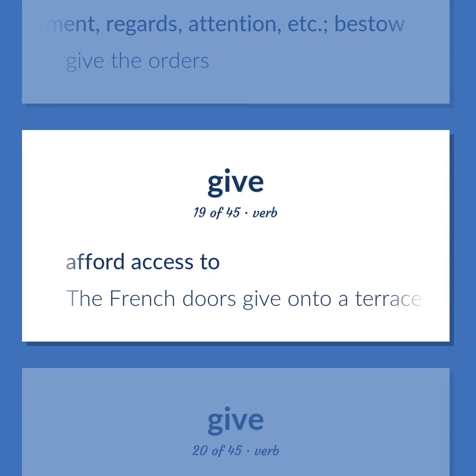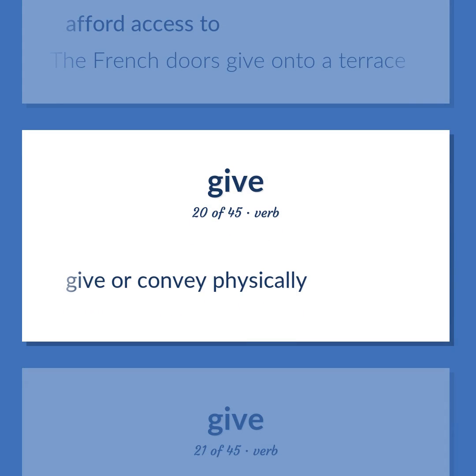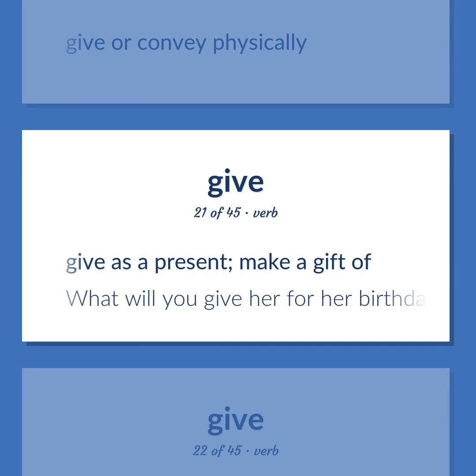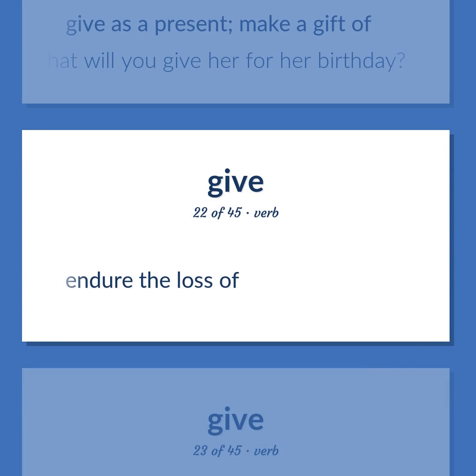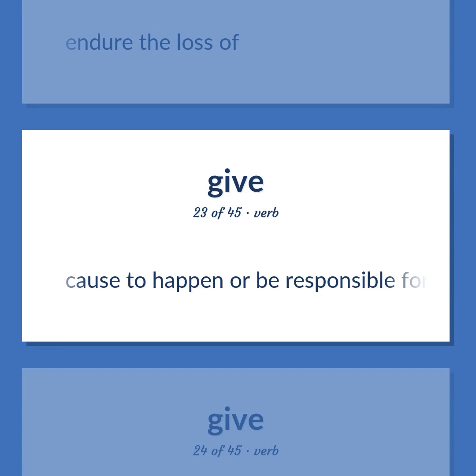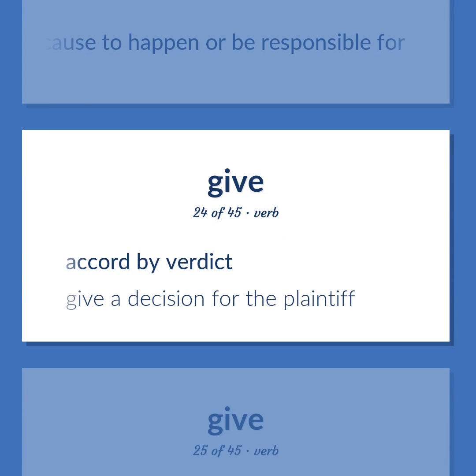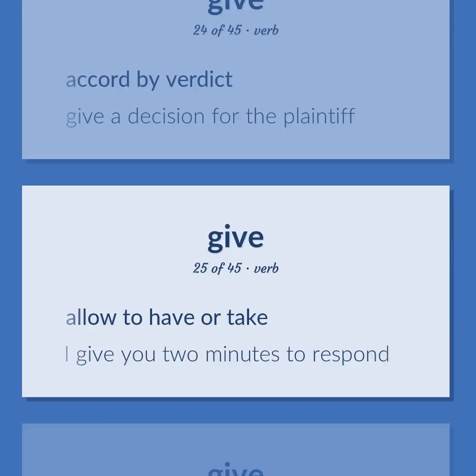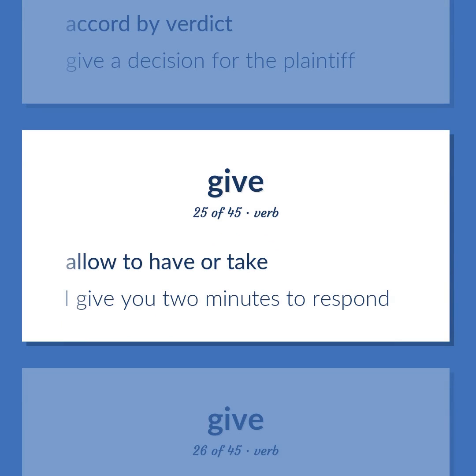Afford access to. The French doors give onto a terrace. Give or convey physically. Give as a present. Make a gift of. What will you give her for her birthday? Endure the loss of. Cause to happen or be responsible for. Accord by verdict. Give a decision for the plaintiff. Allow to have or take. I give you 2 minutes to respond.